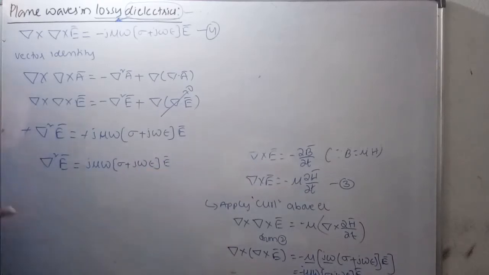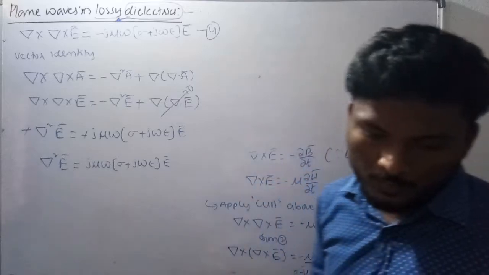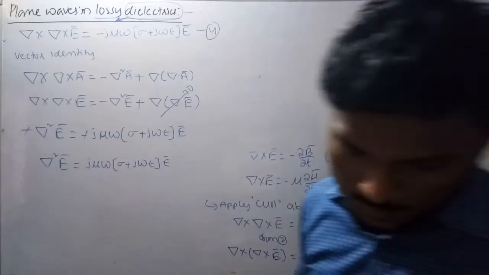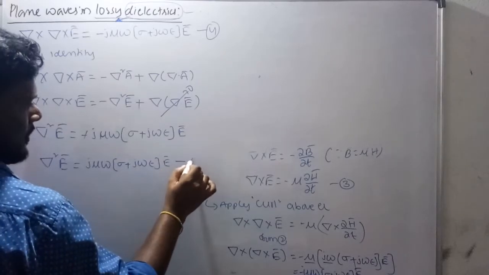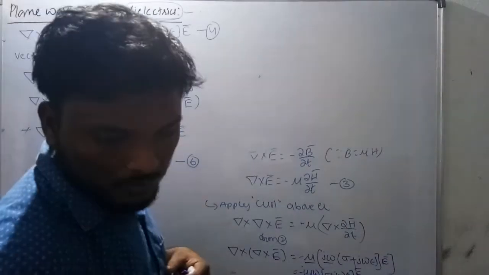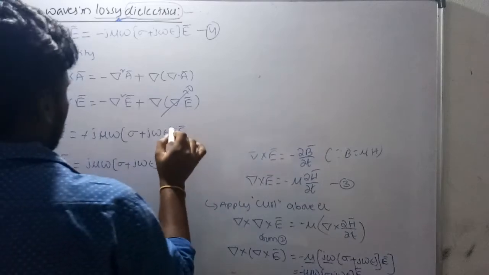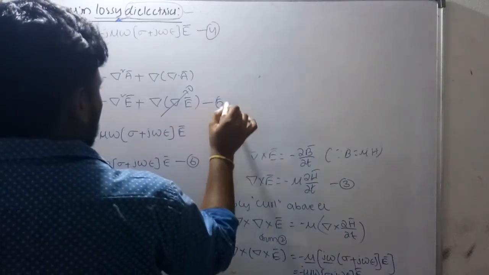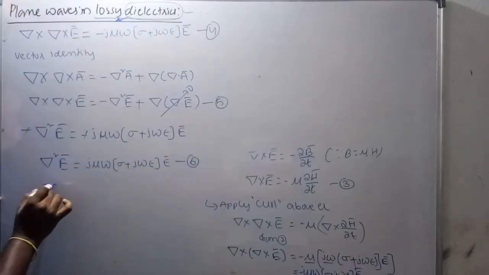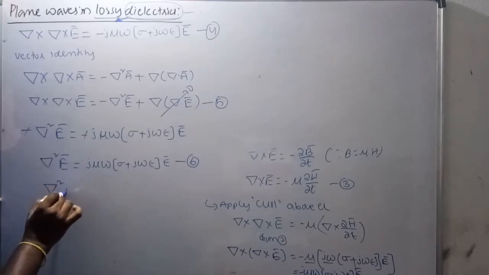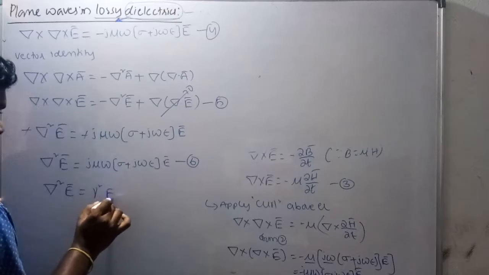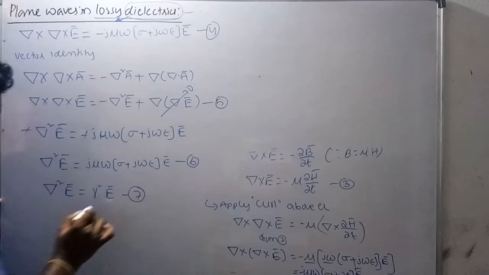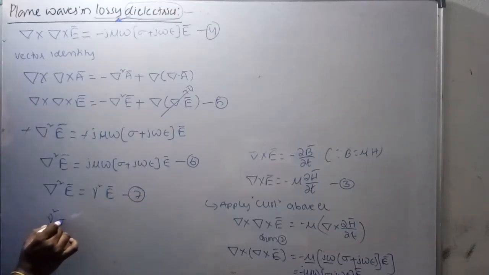Okay, consider it as equation number 6. Where is 5 now? Equation 5 is this one. Now compare equation 6 with equation 7, so that gamma square, this is an unknown parameter, that is gamma.